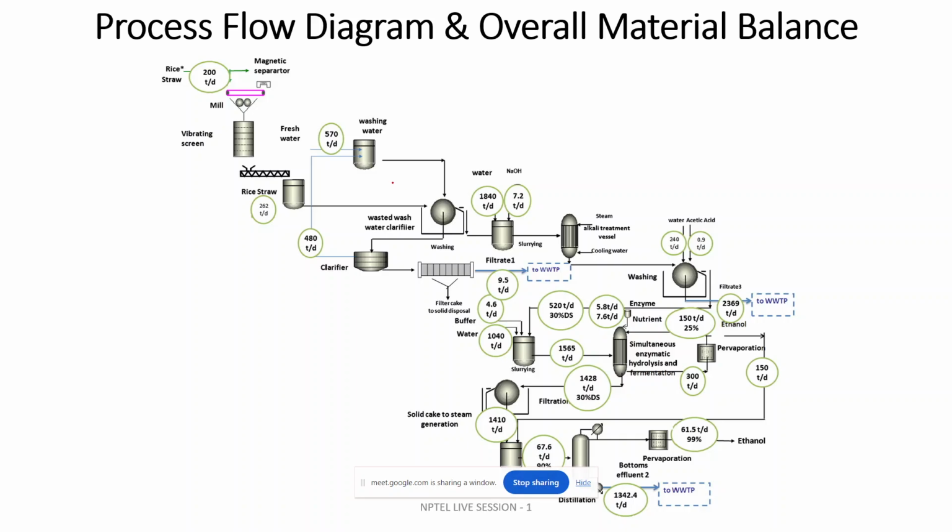In the later part, the process flow diagram involves the overall material balance. So I wish to show you how the material balance is shown in the detailed engineering flow sheet.